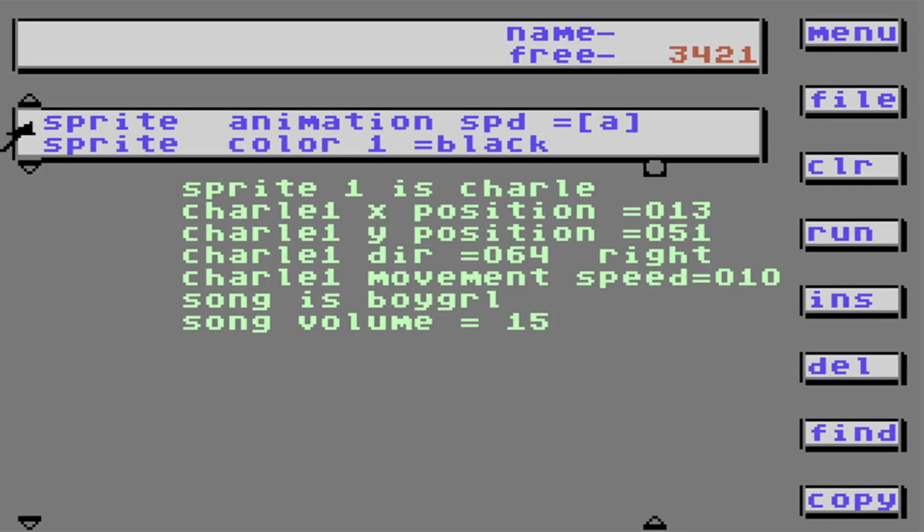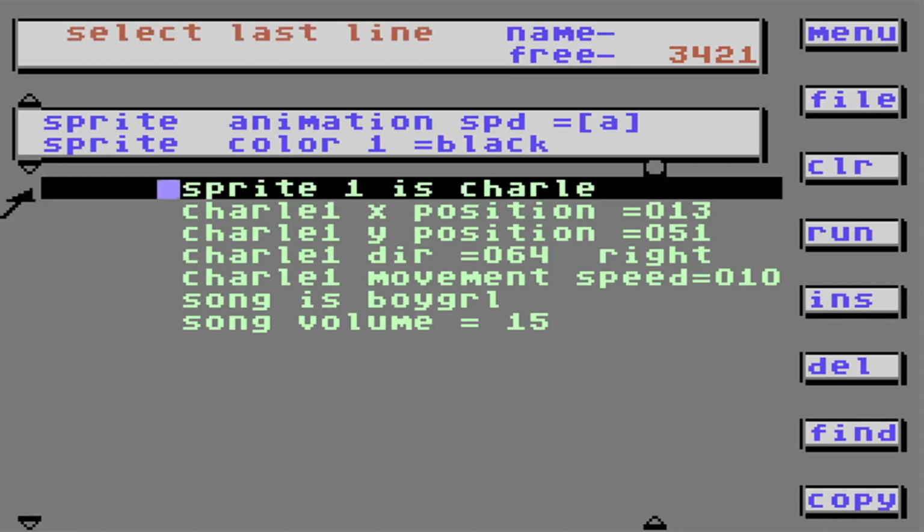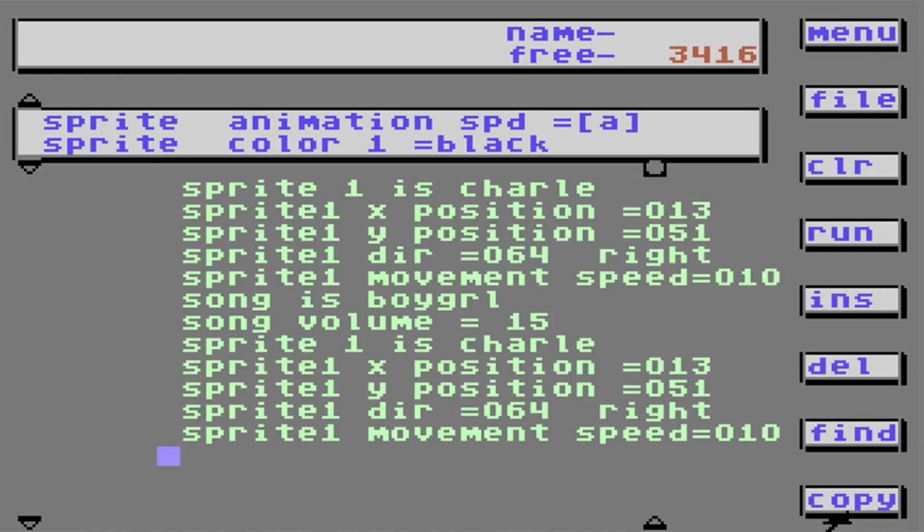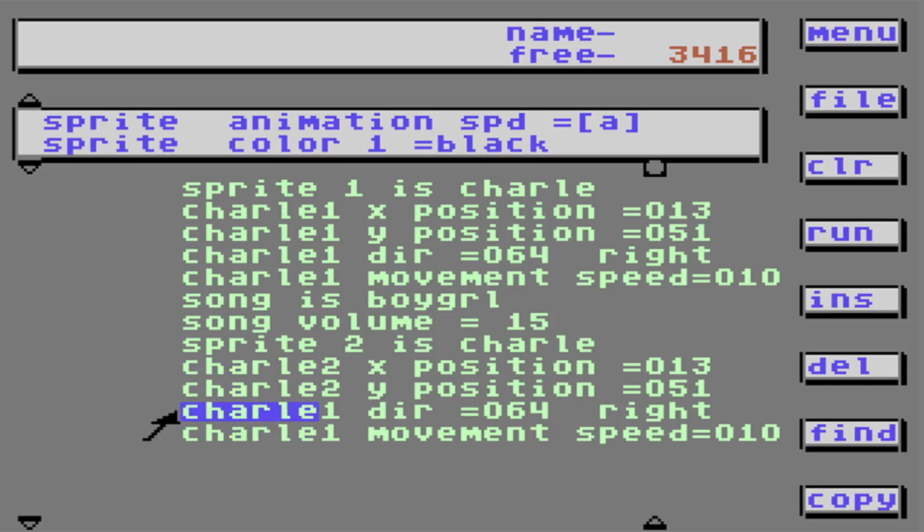Now I'm going to show you how to copy. Put the cursor right up here. Copy. Select the part in black that you want to copy, and go down and copy. That way I don't have to put it all over again. So I'm going to change this. I'm going to make Sprite 2 also be Charlie. Change these all to Charlie 2.